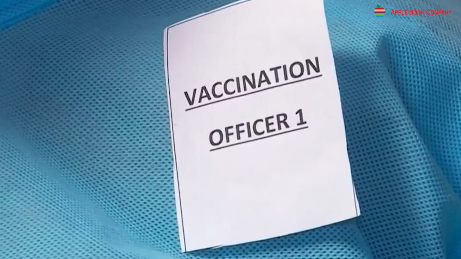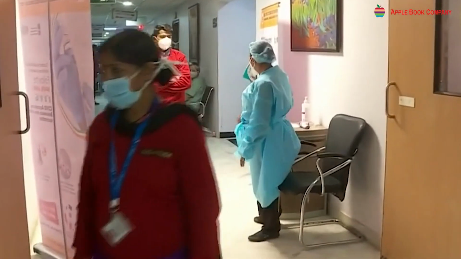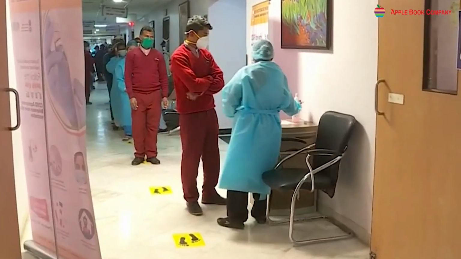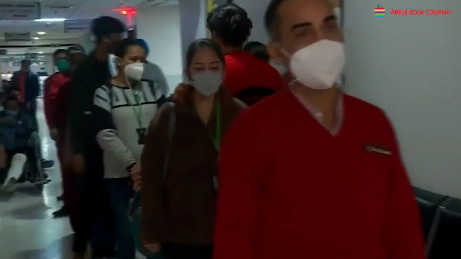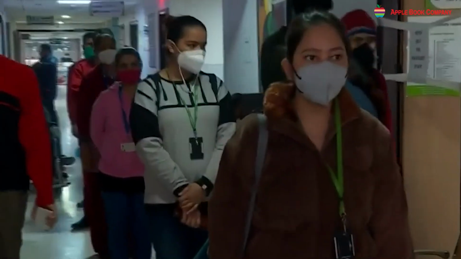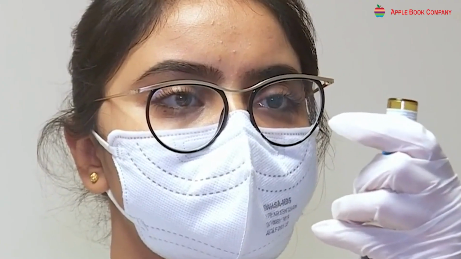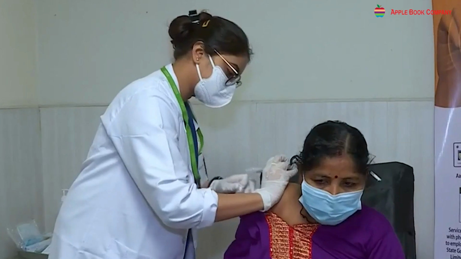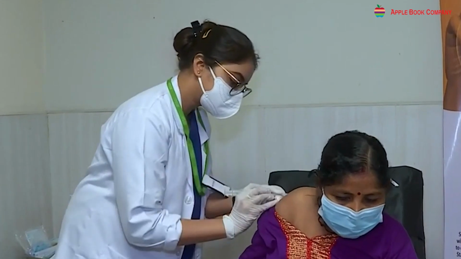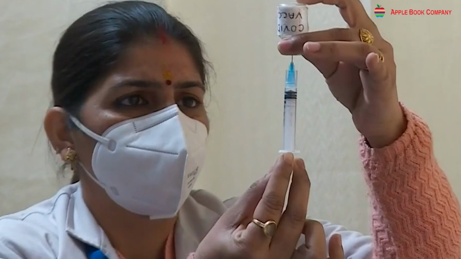Fascinating facts. India began administration of COVID-19 vaccines on 16 January 2021. As on 17 June 2022, India has administered over 1.9 billion doses overall, including first, second, and booster doses of the currently approved vaccines. In India, 93% of the eligible population, that is 12 plus, has received at least one shot, and 83% of the eligible population, 12 plus, is fully vaccinated.